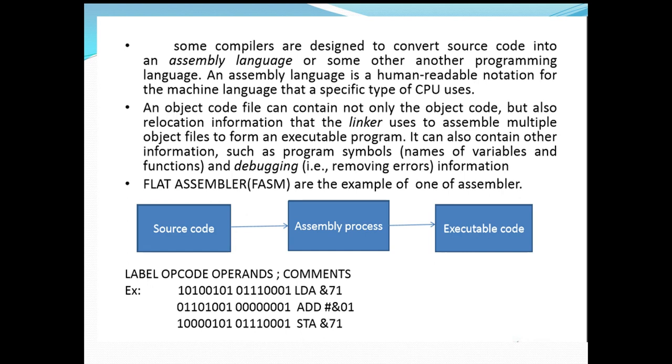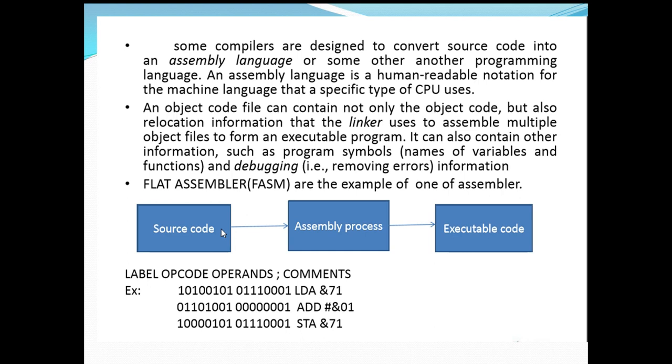Flat assembler, FASM, is one example of an assembler. You can see there is a flow chart. There you have the source code, and the source code will be converted into executable code. In between there is an assembly process. During this process, all the things that I explained will be used.